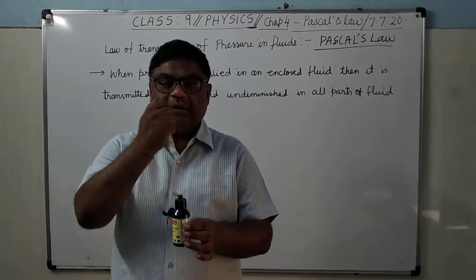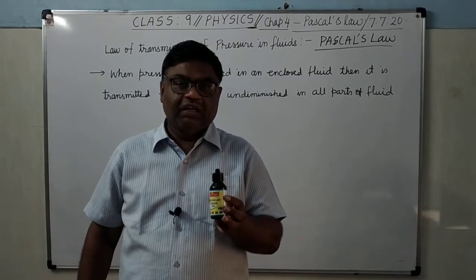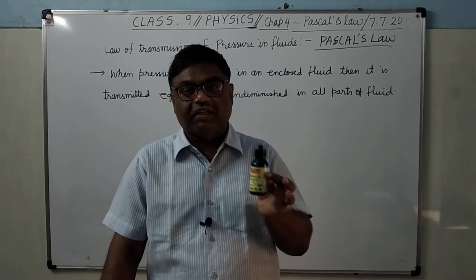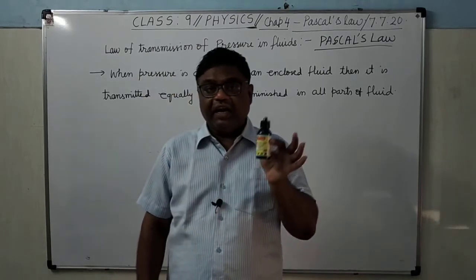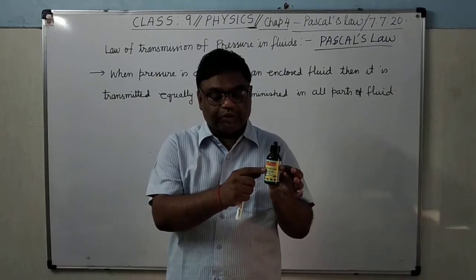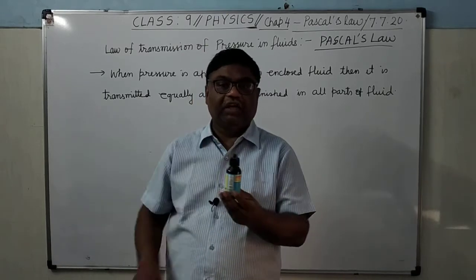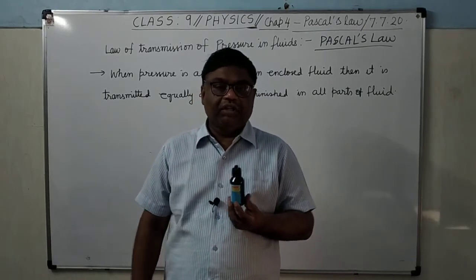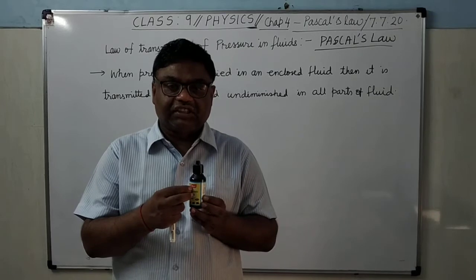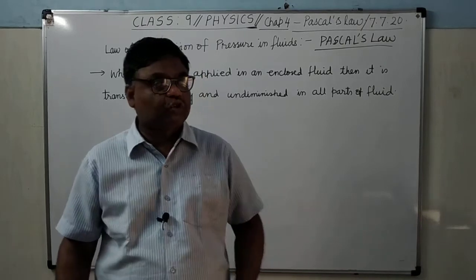When you create some additional pressure by pressing the piston, suppose you have created an additional pressure of 10 Newton per meter square, that is 10 Pascal, what will happen? That additional pressure of 10 Pascal will be observed at every point. It will be observed here, here, here, everywhere. That additional pressure which you have created will be observed, besides the existing pressure which was already present there.